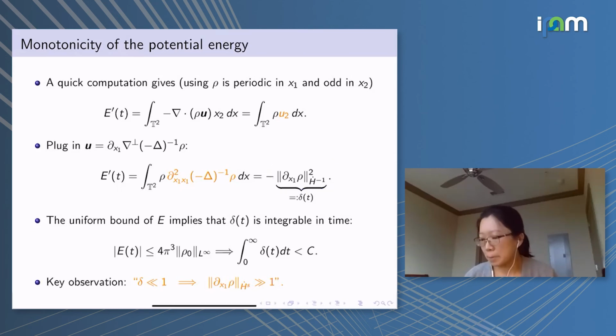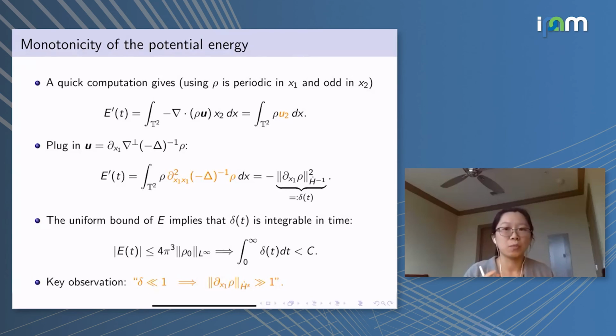And then because we know that E is uniformly bounded, it means that the time derivative of E is integrable. Right? So if we call this quantity delta, then delta is a quantity that is integrable for all time, assuming the solution exists globally. And therefore, for large time, we know that delta has to get small, right? At least in the average sense, delta has to get small in some way. And that means partial x1 of rho will have its H^-1 norm tiny for a large time.